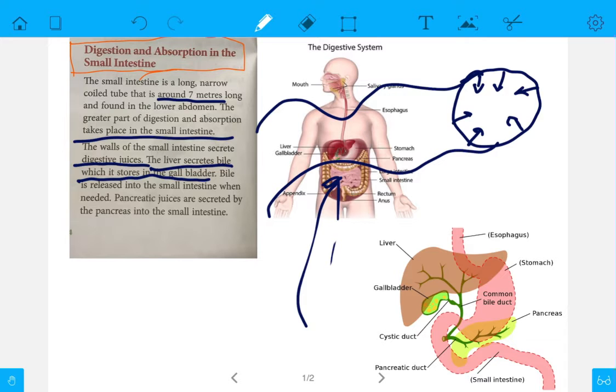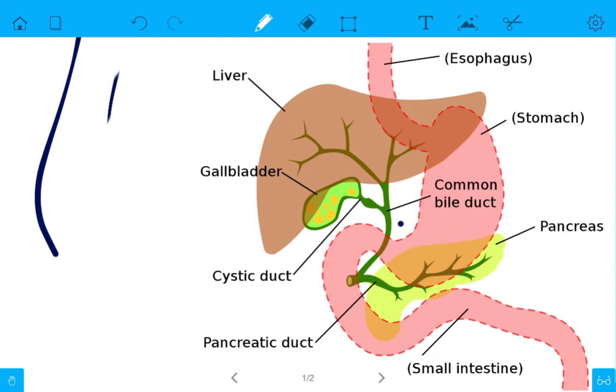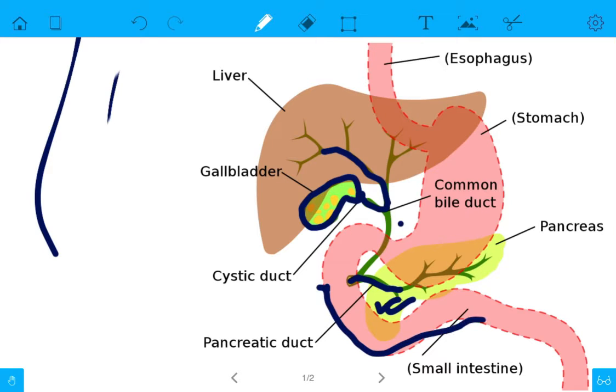Here you see in this picture, the liver secretes bile. This is a pipe which is connected to the liver. From the liver, bile is secreted and it is stored in the gallbladder. This is the gallbladder and it is stored here. And this is the pancreas, below. There is one more pipe which connects from the pancreas. This is the entrance of the small intestine.